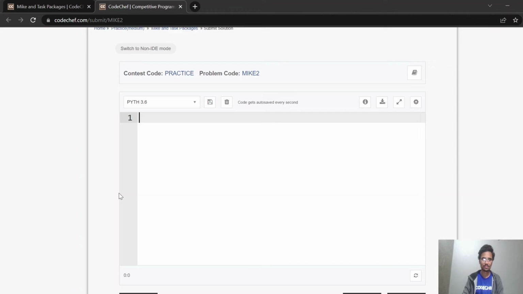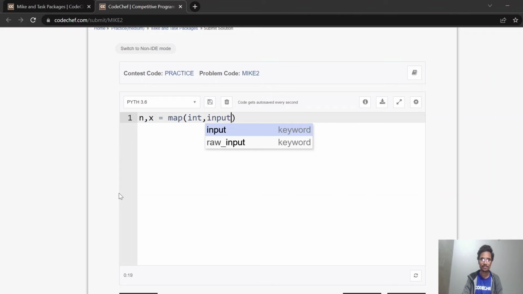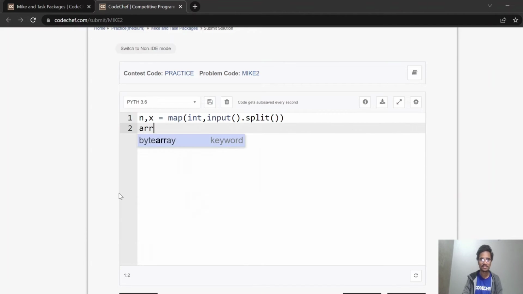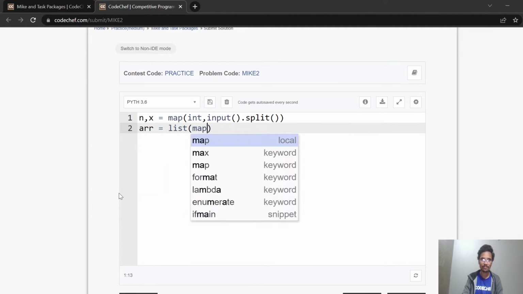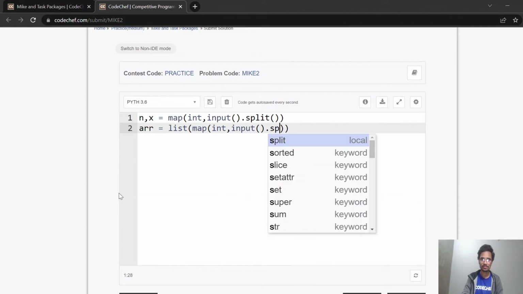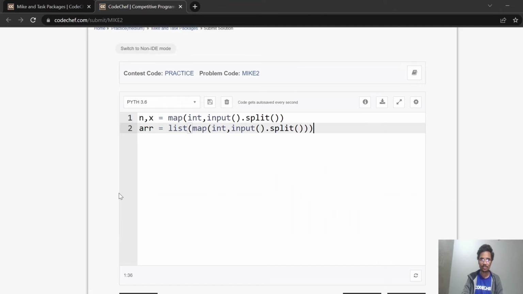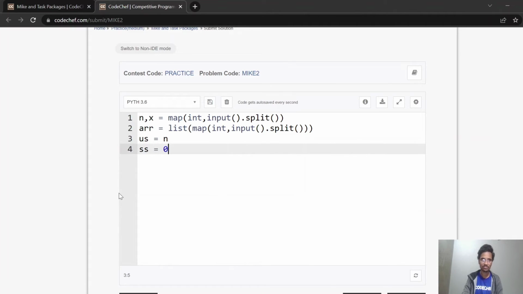Let's code it. So take two variables as input, n comma x is equal to map of int and then input dot split. Now we have n comma x. Now take arr and just take it in the form of a list. So list of map and then int comma input dot split. Okay, now we have an array. Just take unsuccessful submissions as n in the starting and successful submissions is equal to 0 in the starting.